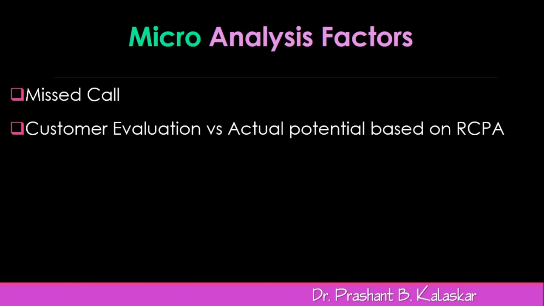But if the RCPA is showing that the total potential of that doctor for a particular brand is rupees 1 lakh per month, and the competitors are taking away a business of more than 10,000 rupees, then either we have not put in our right efforts or we have not utilized the promotional activities in the right manner. This is considered to be the failure of the sales force, and hence this also becomes an essential component of sales force evaluation.